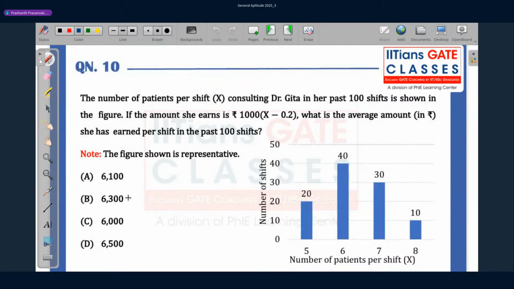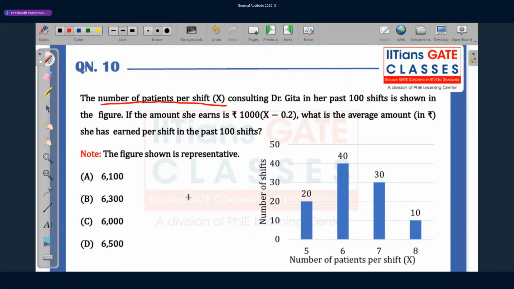Coming to the final question. Number of patients per shift is denoted by X. They are consulting Dr. Geeta in her past 100 shifts, as shown in the figure. If the amount she earns is rupees 1000 into X minus 0.2, X being the number of patients per shift, what is the average amount in rupees she has earned per shift in the past 100 shifts?